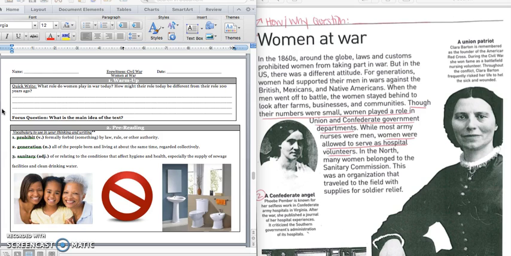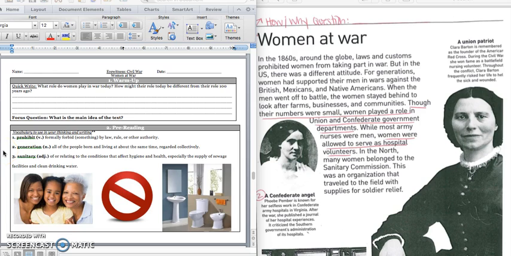All right, and we have 3 vocabulary words today. The first one is prohibit, and that is to keep someone from doing something. Like if something is prohibited, that means it's against the law. So we have this no sign as an example of prohibit.